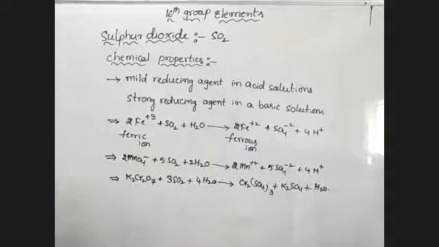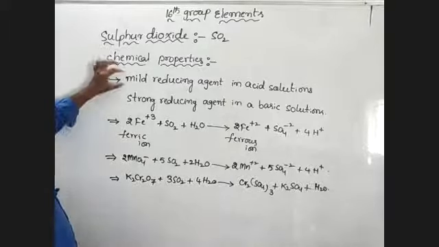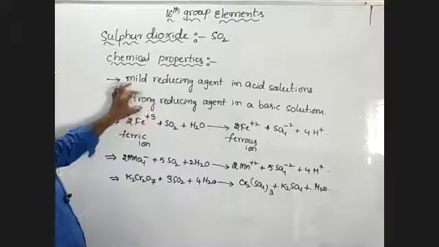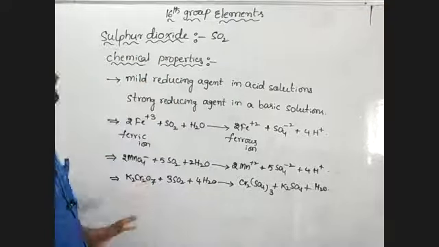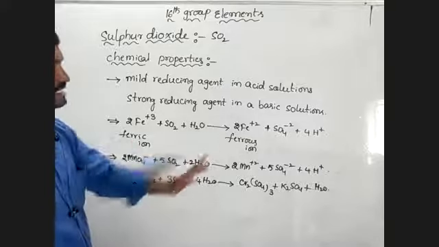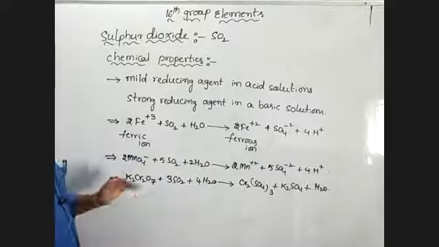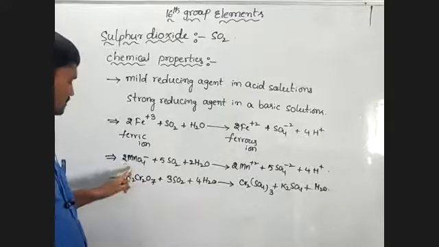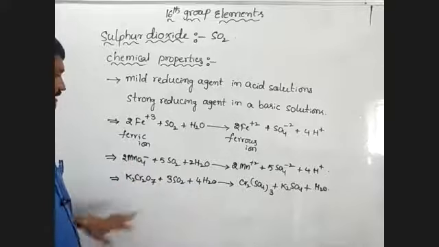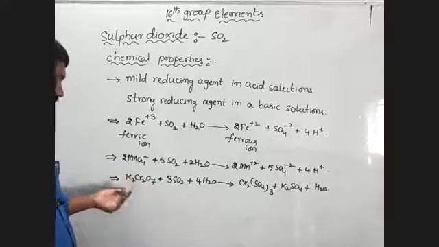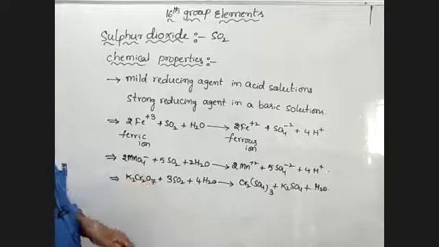Acidified potassium dichromate. It acts as a mild reducing agent in acid solution and a strong reducing agent in basic solution. So it reduces the ferric ions to ferrous ion, it decolorizes the acidified permanganate ion, and it reduces the acidified potassium dichromate.